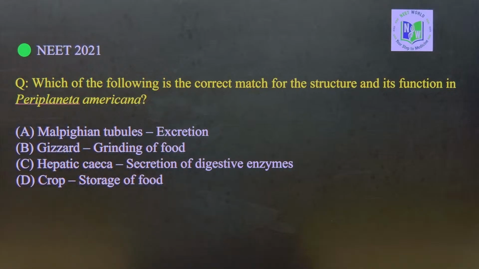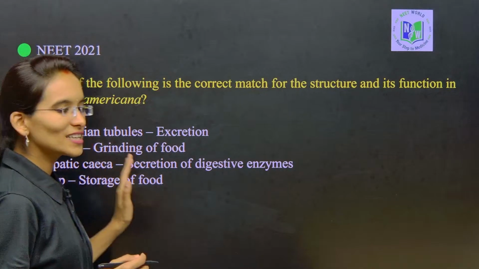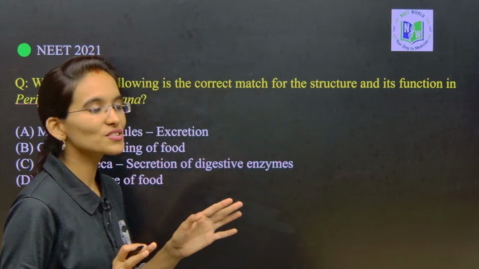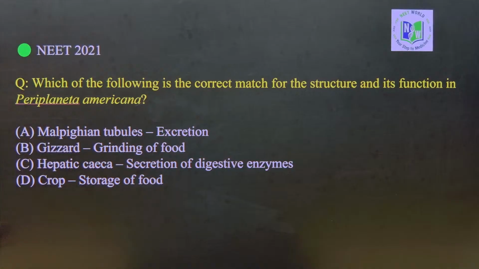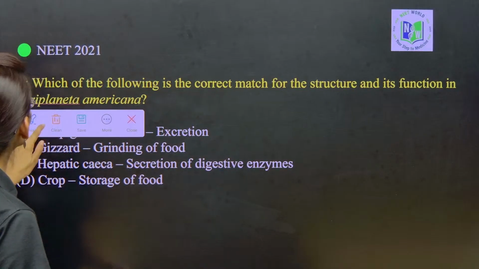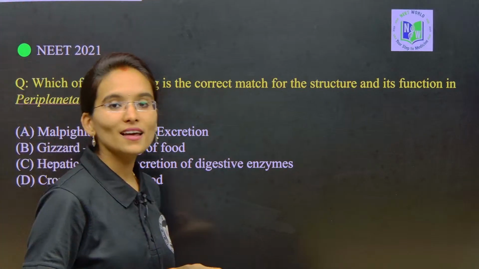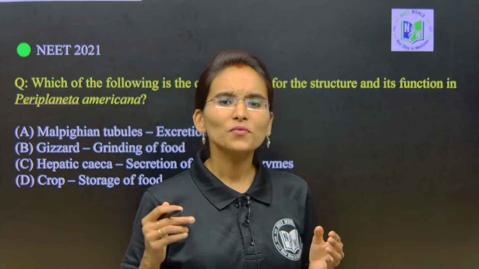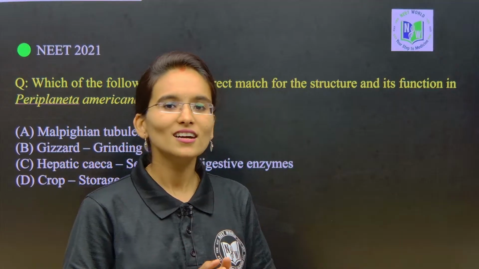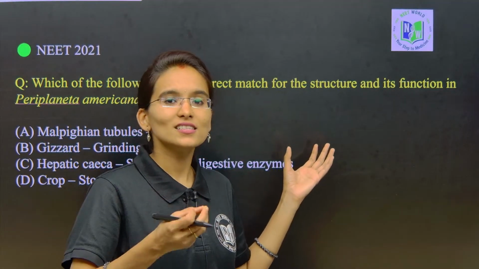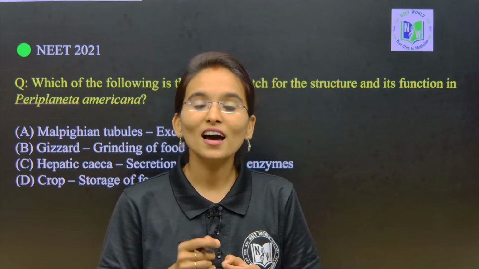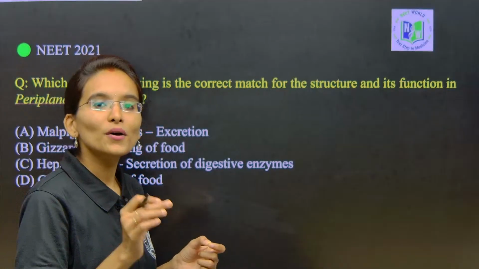Now let us solve the NEET previous year questions related to the excretory system of the cockroach. The question is: which of the following is the correct match for the structure and its function in Periplaneta americana? Students, all the NEET PYQs I am showing here seem very easy, but they are very tricky, my dear students. So try to understand the concept in depth and solve each and every question perfectly.